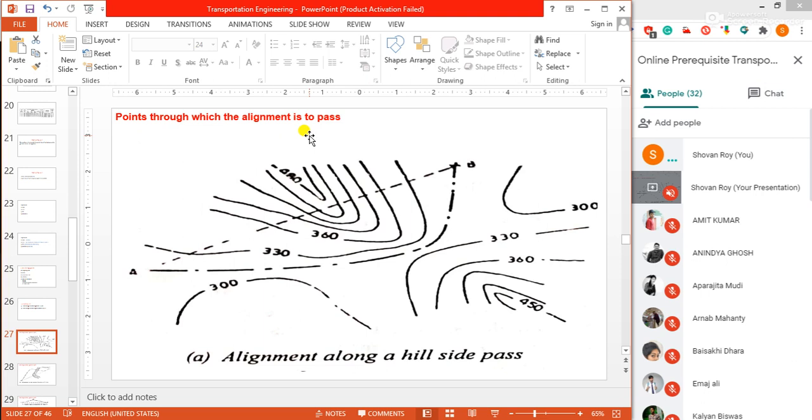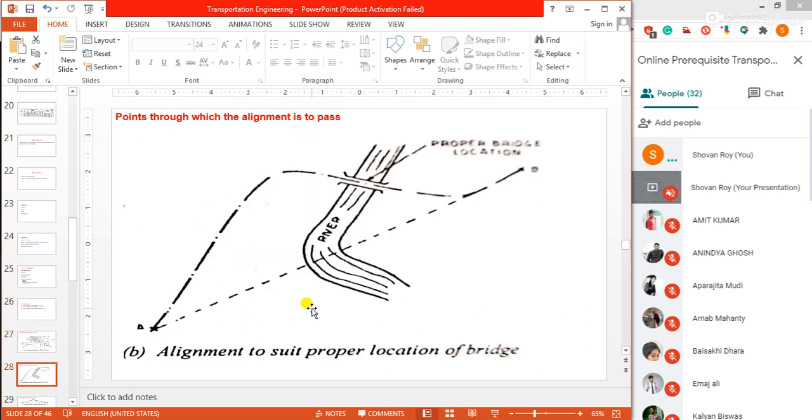In this figure, the road approaches to this bridge should not be curved near the bridge, and as far as possible the skew crossing should be avoided. There should always be a straight line, no curve can be allowed at the entrance portion or exit portion of the bridge.